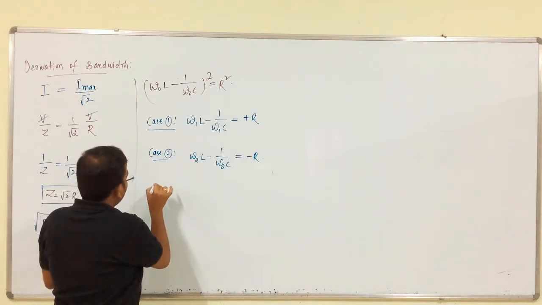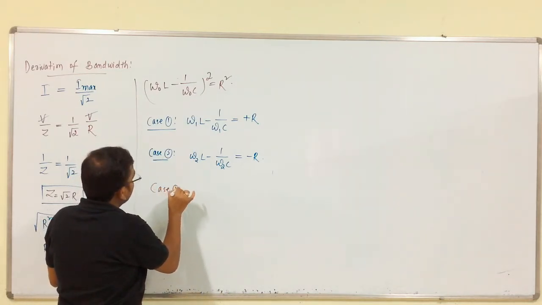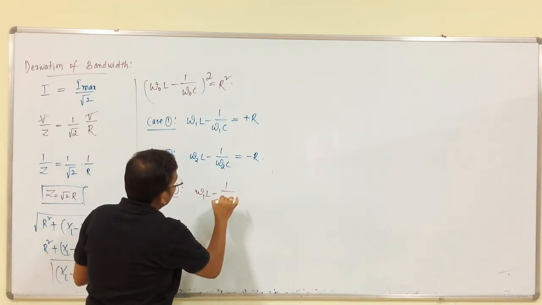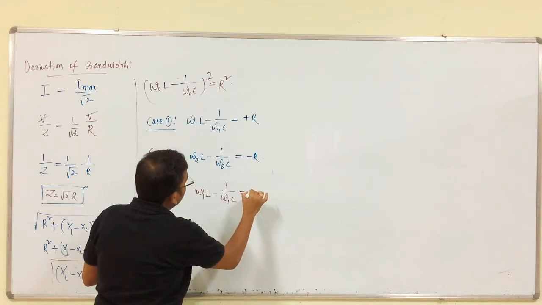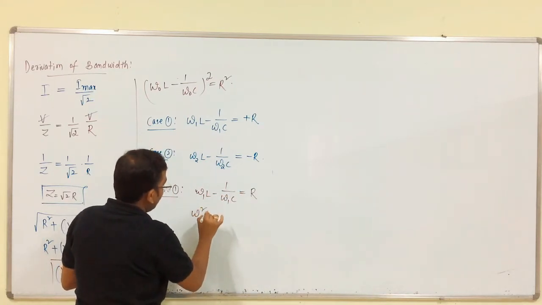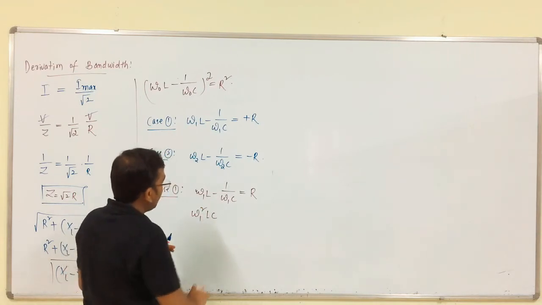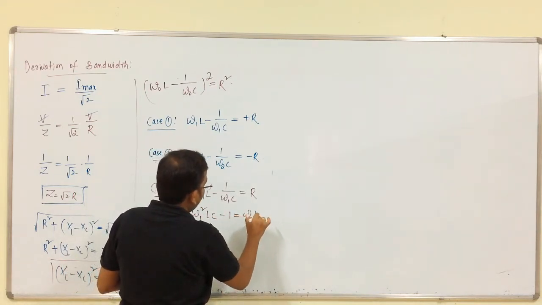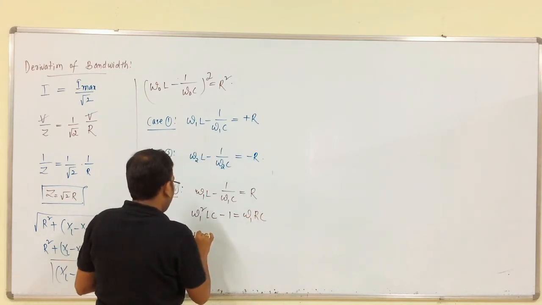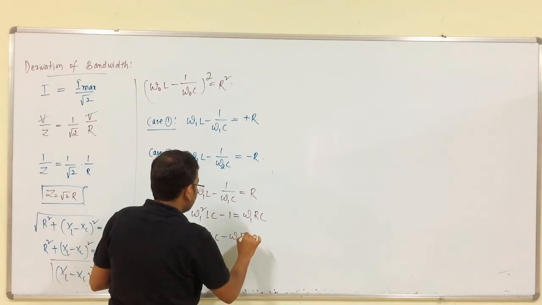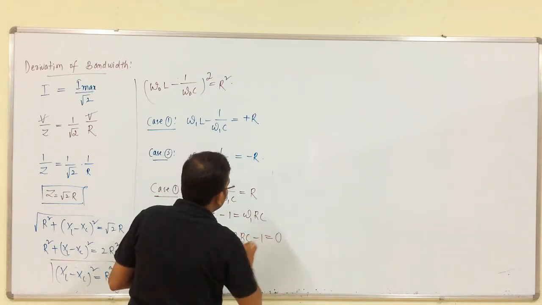So, now considering case 1, that is omega 1 L minus 1 by omega 1 C is equal to R. So, omega 1 square LC minus 1 is equal to omega 1 RC. So, omega 1 square LC minus omega 1 RC minus 1 is equal to 0.